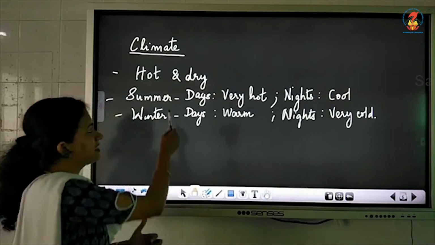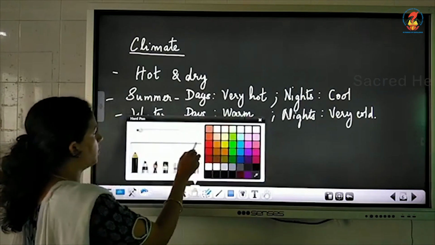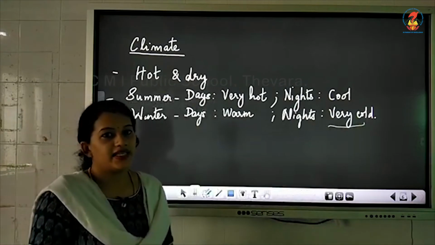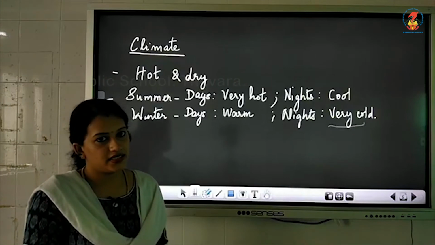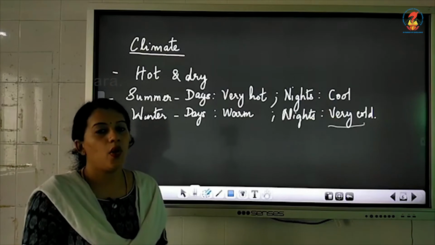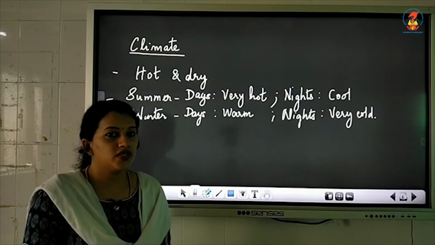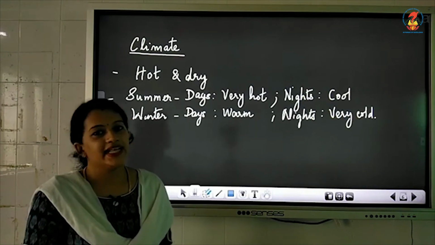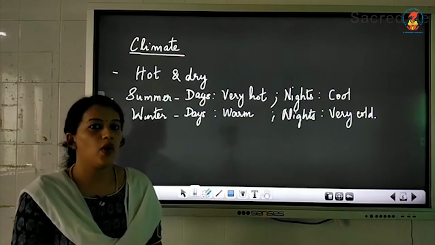Usually in summer the days are hot and nights are usually cold. In winter the days are warm and nights are very cold. Most of the year the days remain hot in the Thar Desert or the Western Desert. So the climate is dry and hot, and the rainfall is also less. As the rainfall is less, obviously the climate of that region will be hot and dry.